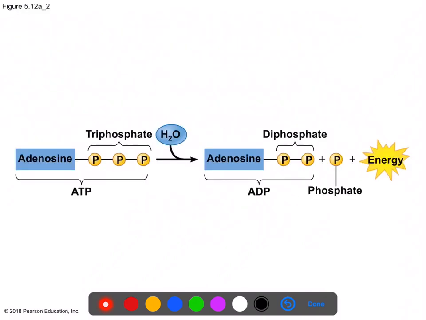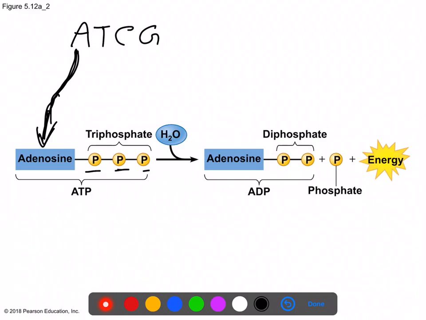So let's see what ATP looks like. So here's adenosine, right? Which is a nucleotide, by the way, the sort of thing that you find in DNA, A's, T's, C's, and G's, right? Adenosine is a nucleotide, but it has 3 phosphates attached to it. And where is the energy stored in this molecule? It's stored in those 3 bonds, right? So right now it's got a lot of energy.